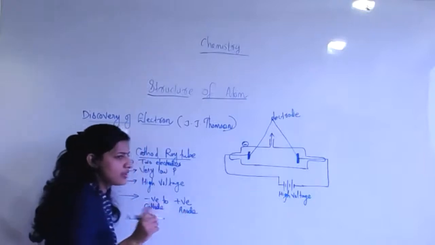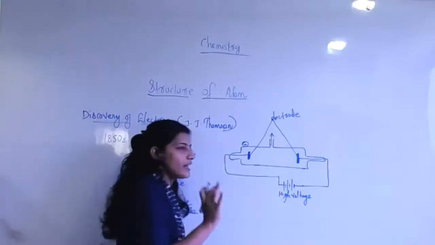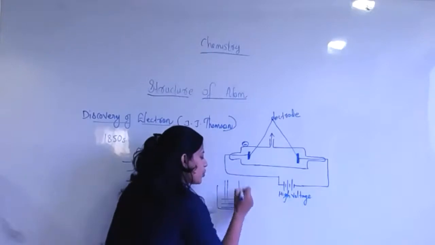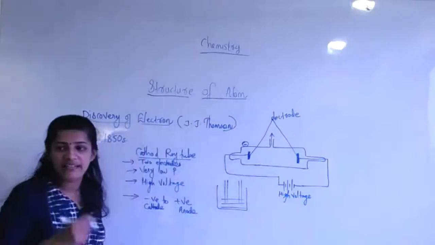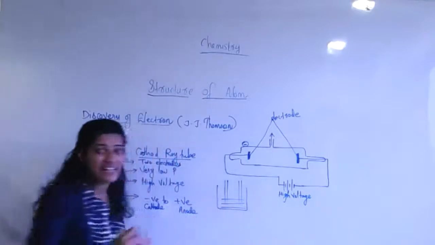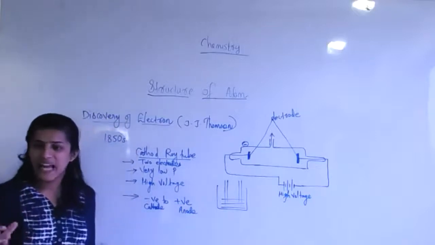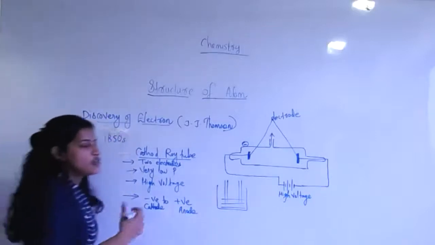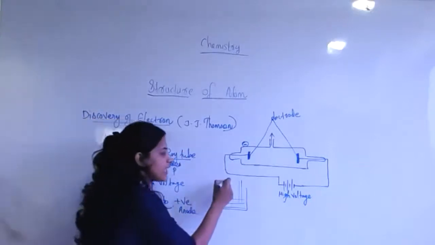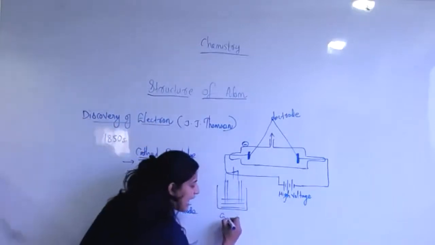Look, in electrochemistry, there are two rods dipped in the electrolyte solution, connected to different terminals of a battery. These types of cells are classified into two types, electrolytic cell and galvanic cell.